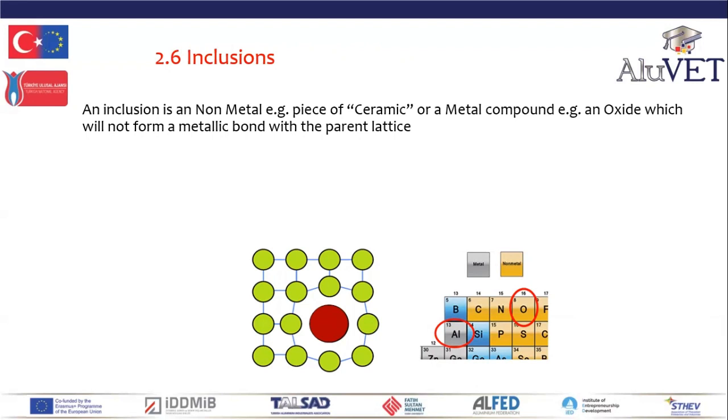Now we need to consider inclusions. Inclusions are non-metals. They're ceramics or a metal compound. For example, aluminium oxide is an inclusion and it is a non-metal. Non-metals do not form a metallic bond with the parent lattice. So inclusions are things that do not form the metallic bond with aluminium. They are predominantly oxides, silica, sulfides. Predominantly, they are oxides in aluminium.